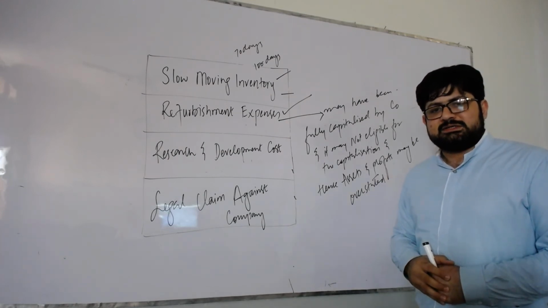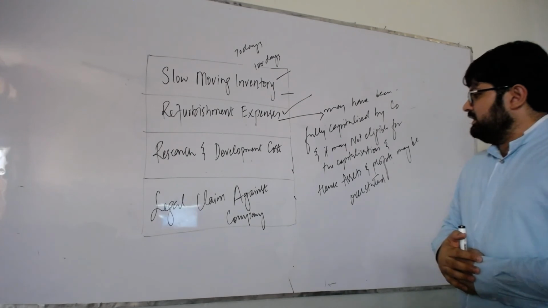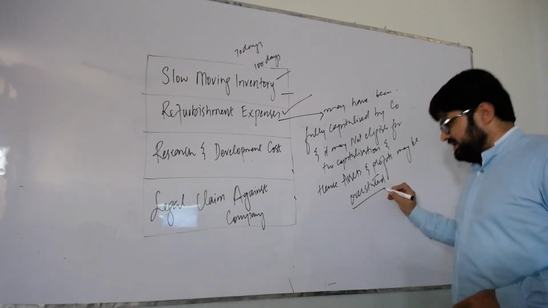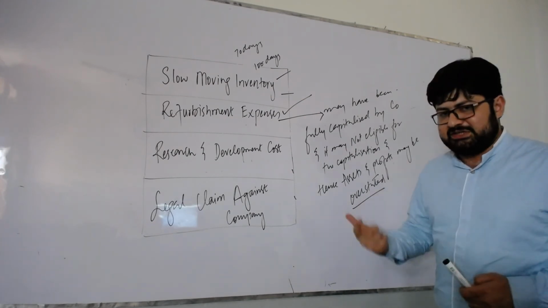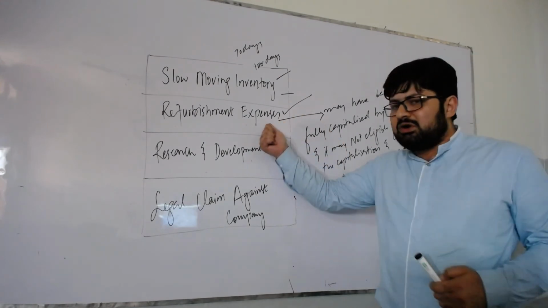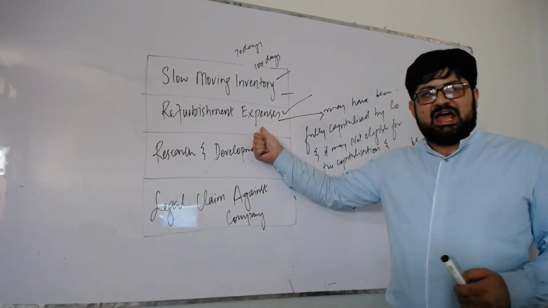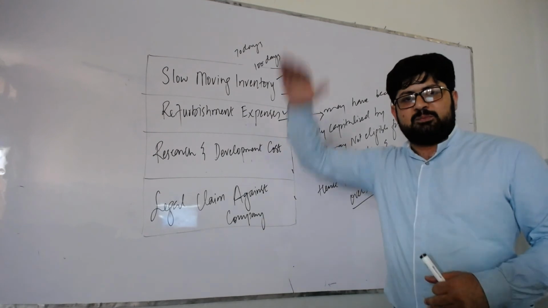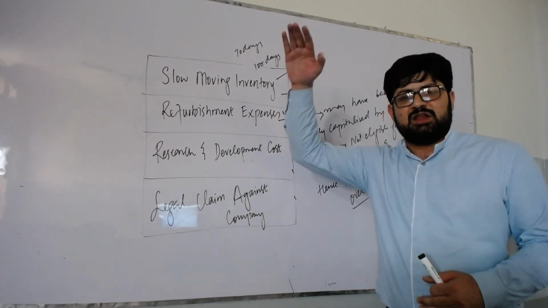Because if a cost is not eligible for capitalization, it has to be charged to the financial statements and profit will be reduced and assets will also reduce.